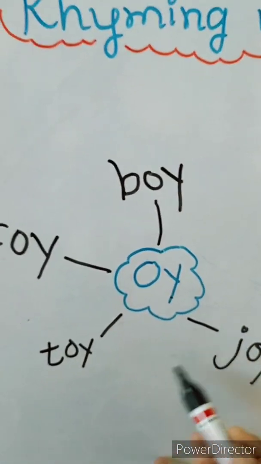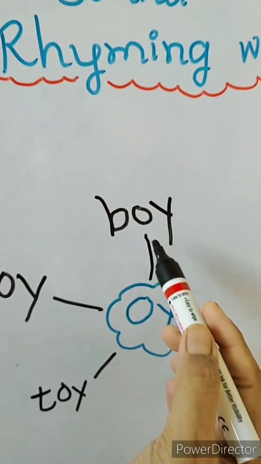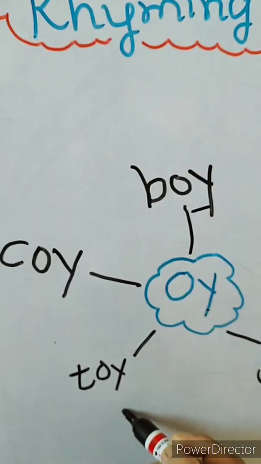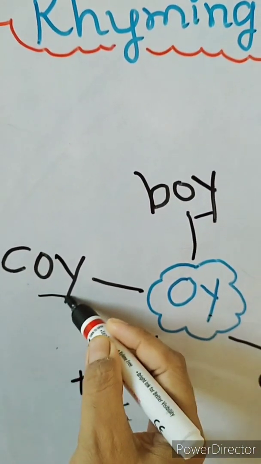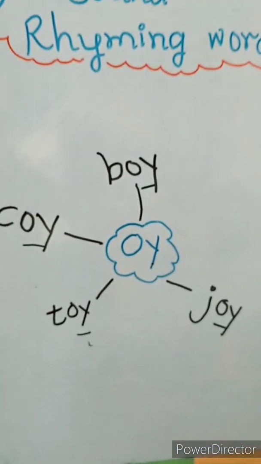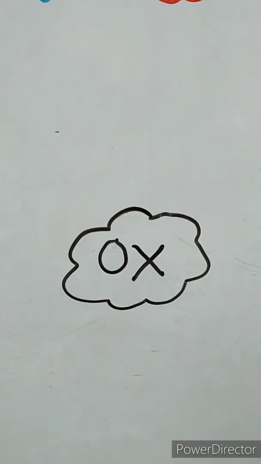So, which are the oi sound? B-O-Y boy, J-O-Y joy, T-O-Y toy, C-O-Y koi. See, all the ending sounds are same. O-Y, O-Y, O-Y. So, in the rhyming words, ending sounds are same. Boy, joy, toy, koi.